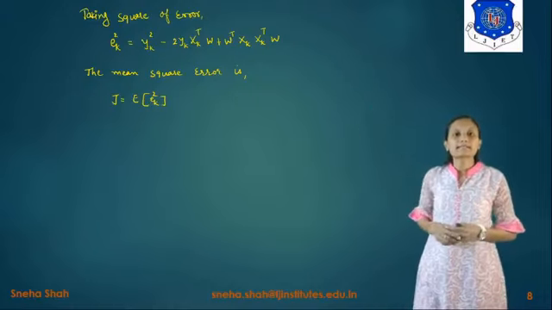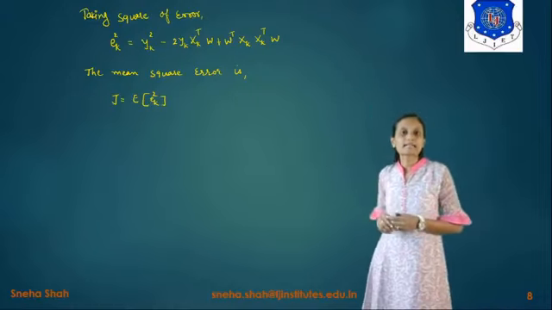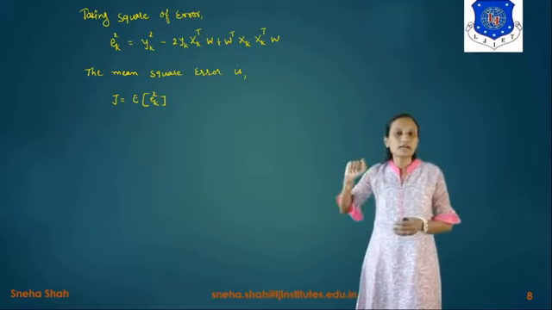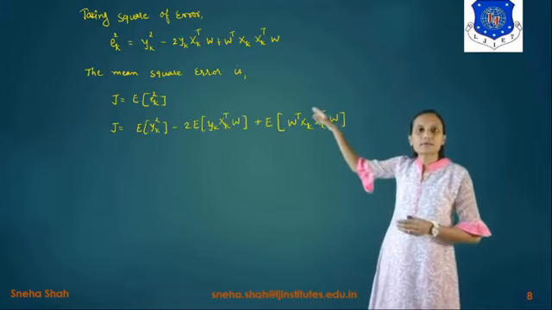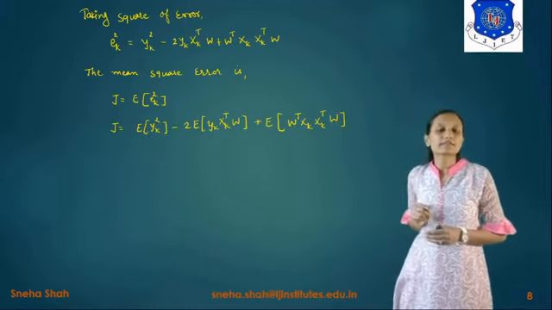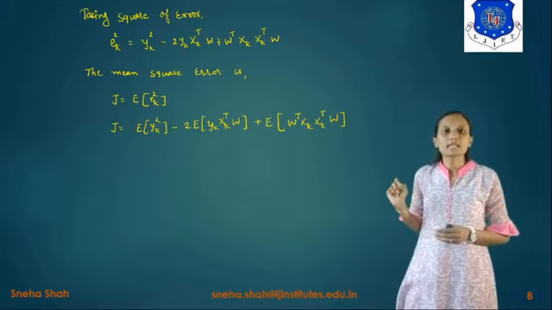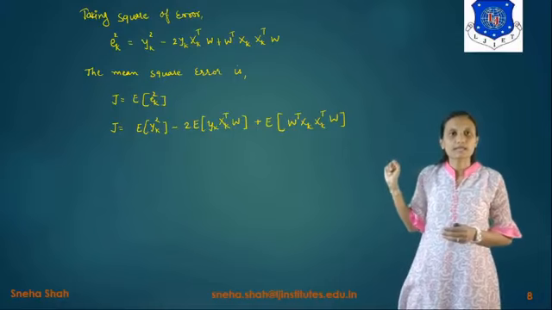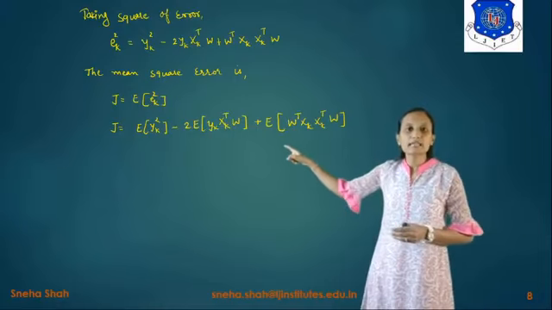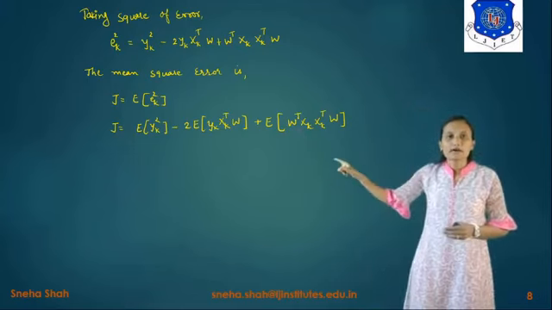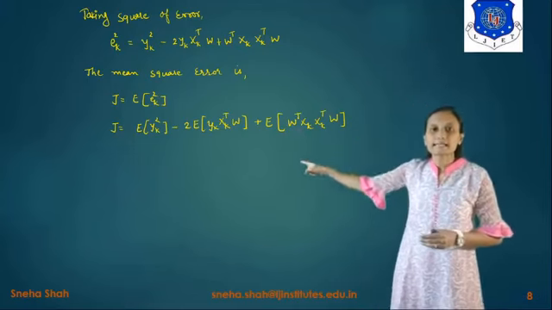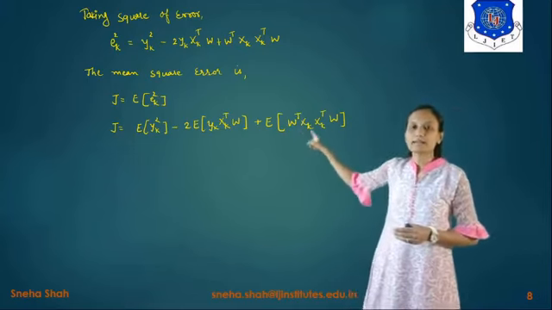So it will be represented as J. So basically the value of J equals E of e_k square. Now if we put the value of e_k square in this equation, the answer is J equals E of y_k square minus 2E of y_k x_k raised to t w plus E of w raised to t x_k raised to t and w.